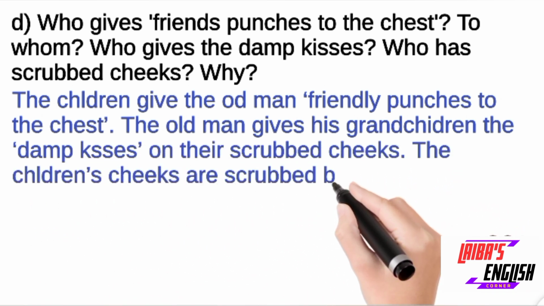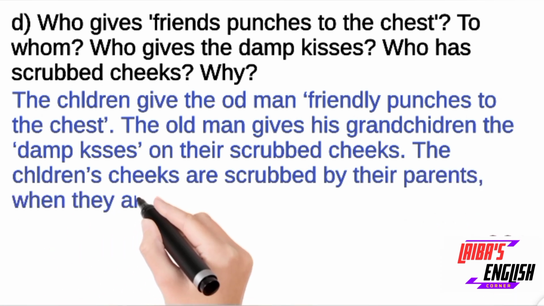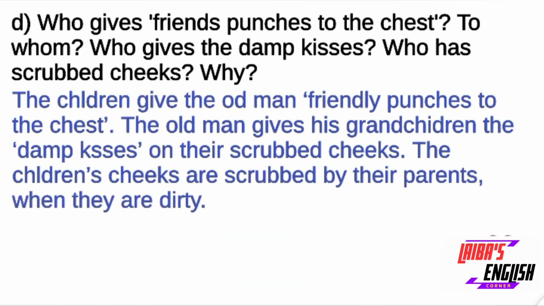So the answer is, the children gave the old man friendly punches to the chest. The old man gives his grandchildren damp kisses on their scrubbed cheeks. The children's cheeks are scrubbed by their parents when they are dirty. So this was the answer of question number 4.